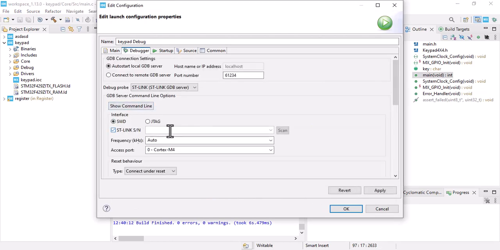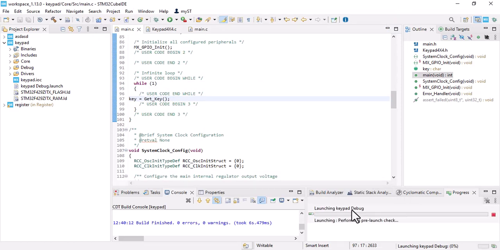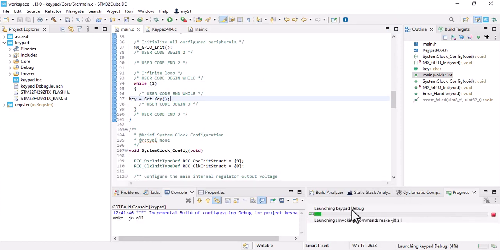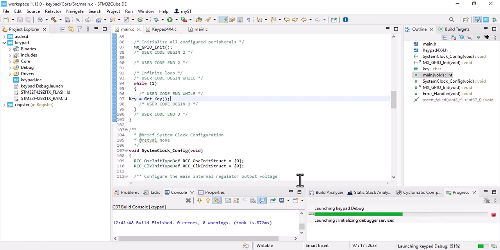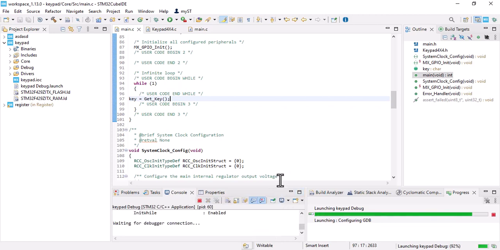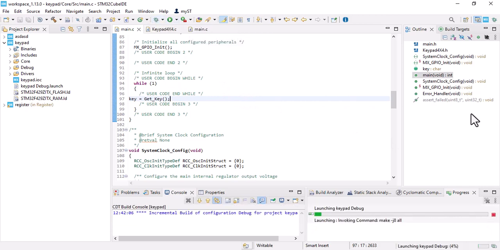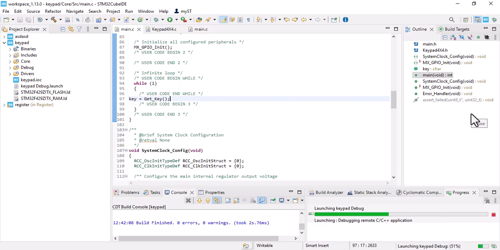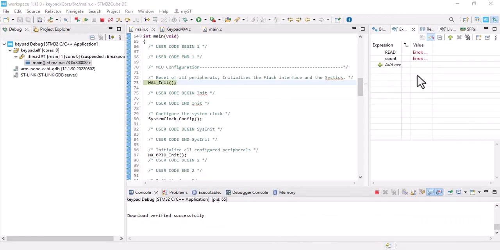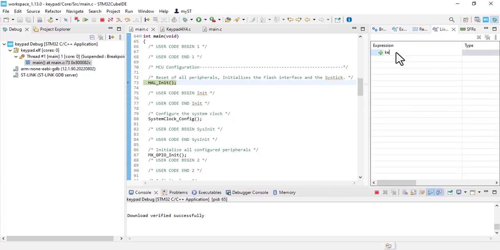Alright, let's go to debug section. And in a debug session, you should go to live expression and write key.